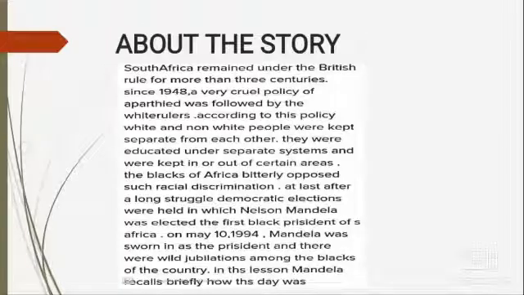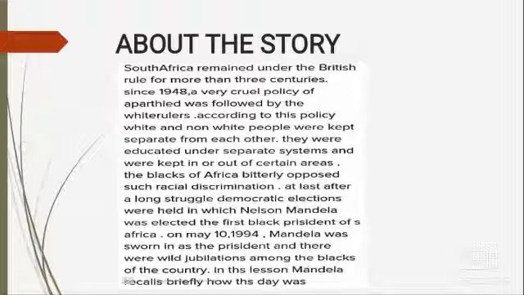Now, I'll be telling you about the story. In this story, South Africa remained under the British rule for more than 3 centuries. Since 1948, a very cruel policy of apartheid was followed by the white rulers. According to this policy, white and non-white people were kept separate from each other. They were educated under separate systems and were kept in or out of certain areas.